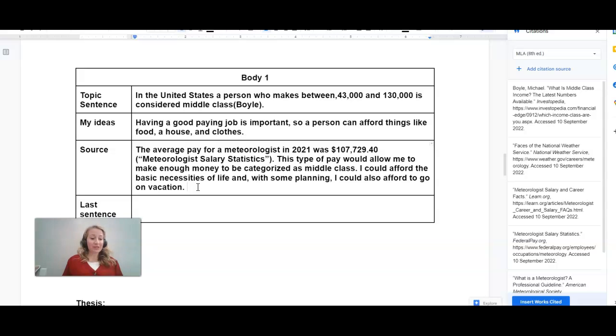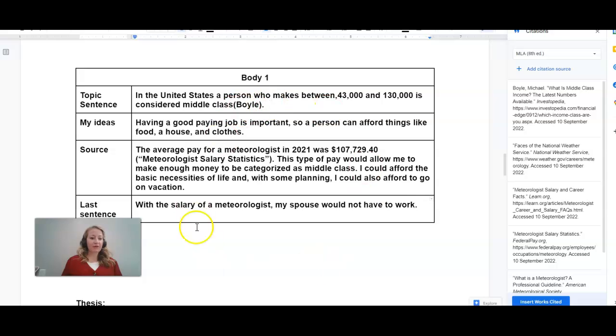And I don't need to go into where I want to go on vacation or fun vacations I've had. All right, that's plenty right there. And then my last sentence is I am going to end my paragraph and sum it all up. And so I ended it with this phrase, with the salary of a meteorologist, my spouse would not have to work. All right, so I'm just going to leave it at that.